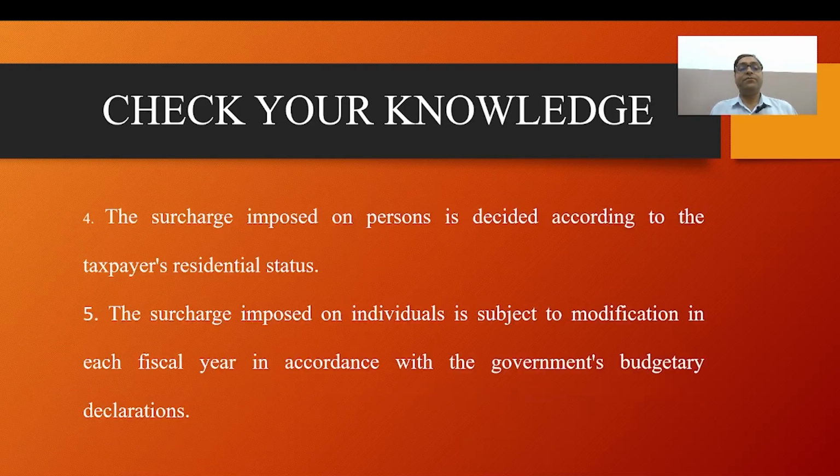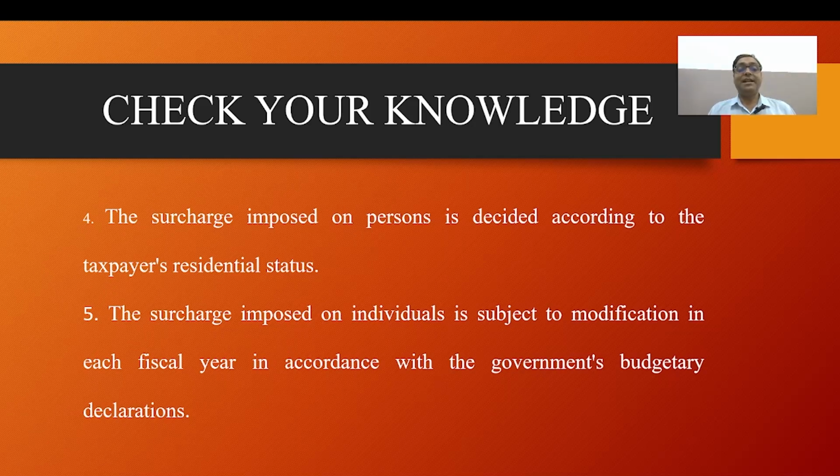Next, question number four: the surcharge imposed on a person is decided according to the taxpayer's residential status. Everybody knows taxpayers are the ones who pay the tax.